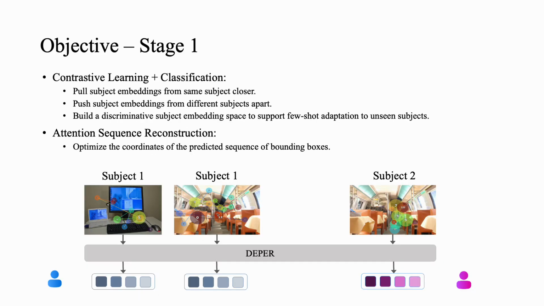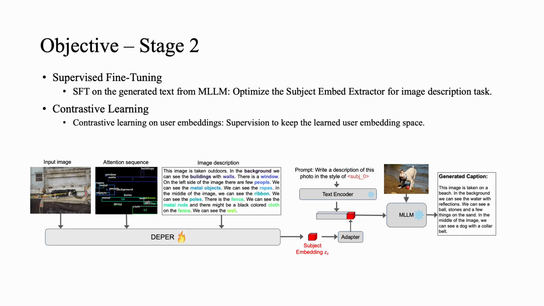We train our model in 2 stages. In stage 1, we only train Deeper. We use contrastive learning plus classification to push subject embeddings from the same subject closer and to push subject embeddings from different subjects apart. This operation helps to build a discriminative subject embedding space to support few-shot adaptation to unseen subjects. We also use attention sequence reconstruction as the auxiliary loss. In stage 2, we use supervised fine-tuning to optimize the subject embedding extractor on the image description task. And we also keep the contrastive loss to make sure that our model can keep the learned user embedding space.